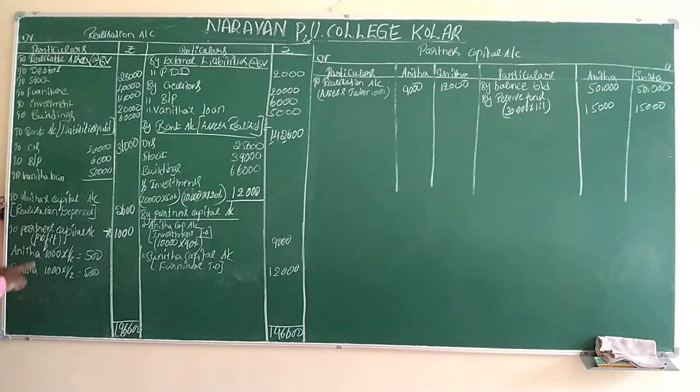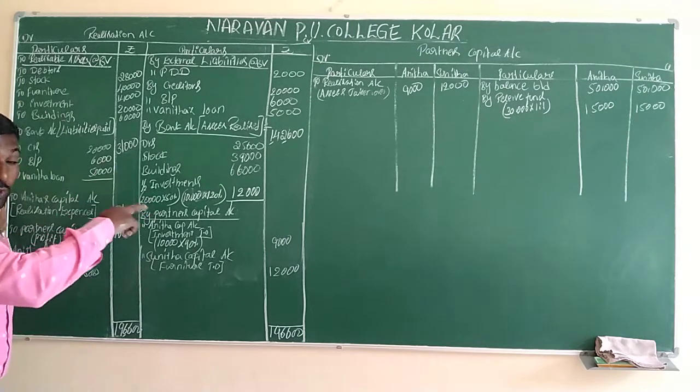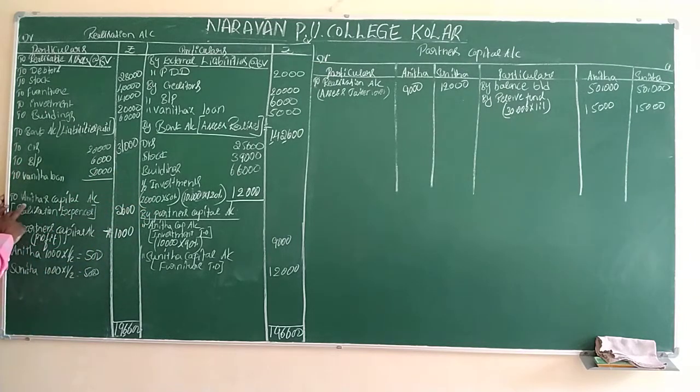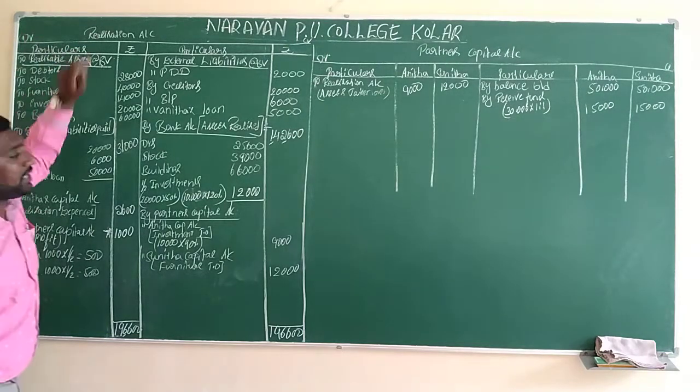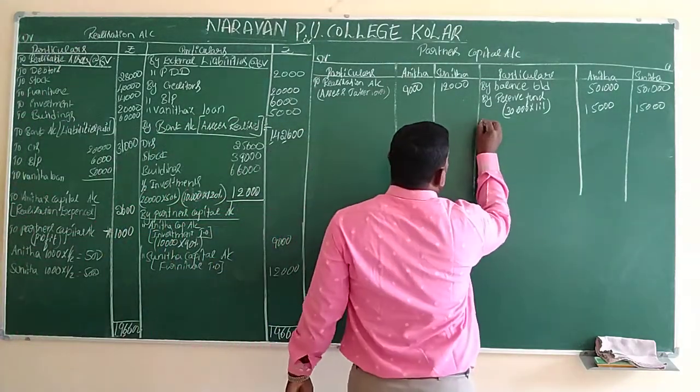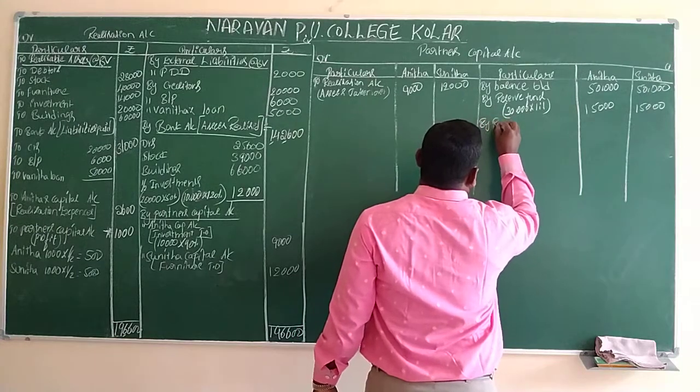Step number 6 says: to Anita's capital account, realization expenses. In the previous videos, we used the term bank account because the expenses were paid by the company. But in this question, the expenses are paid by the partner. So whichever partner has paid, the amount will be credited to their account only. Anita is going to pay, so we transfer to Anita's capital account. Which side is it? Debit side of the realization account. So here we have to write by realization account.